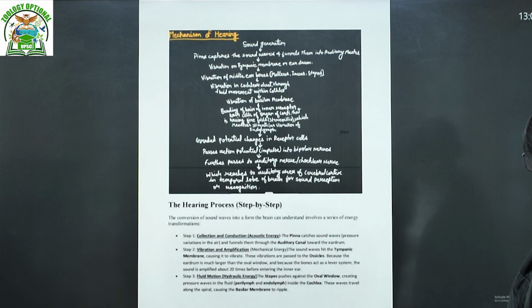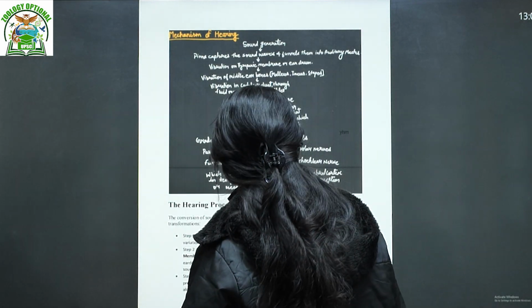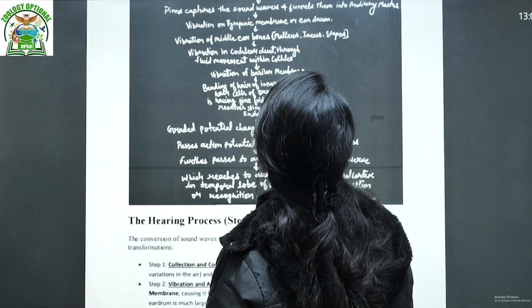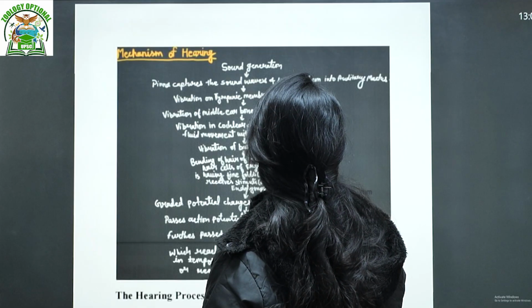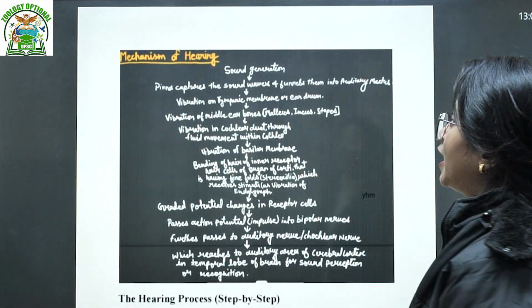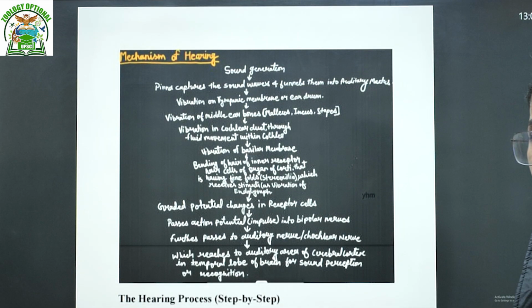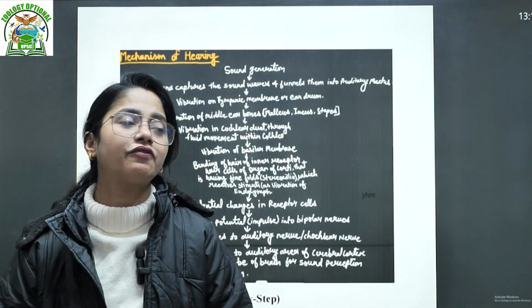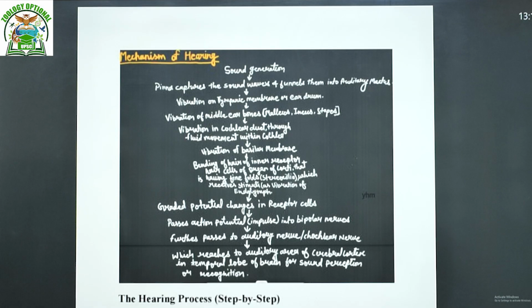Okay, so first of all, here we will see the mechanism of hearing in a very short way, in a very crux way, so that you will get to know that. Of course, then I'll explain it, don't worry. So what is the mechanism of hearing? Sound generation, of course, which is collected through your funnel-shaped structure, that is your pinna. So first of all, sound generation.